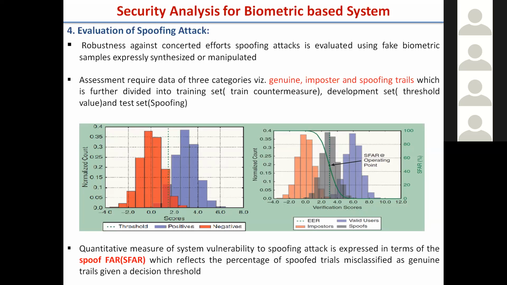But in the case of spoofing, we have three types of things. One is genuine, the second is impostor, and the third is spoofing. The spoof image for the individual is also available. With these we generate the template and count the number of spoof images. How many spoof images are accepted is measured as the SFPR, spoof FPR, and based on that we decide whether it is acceptable or not.